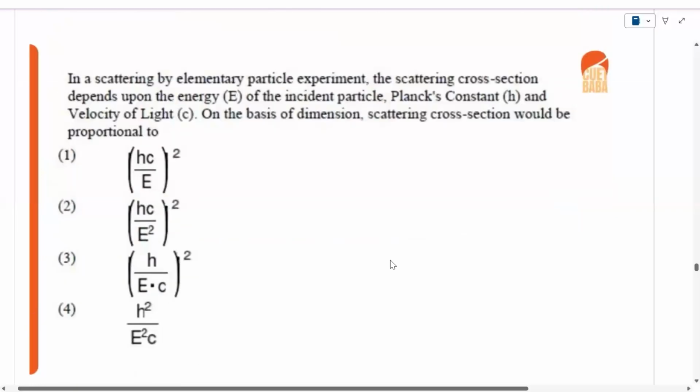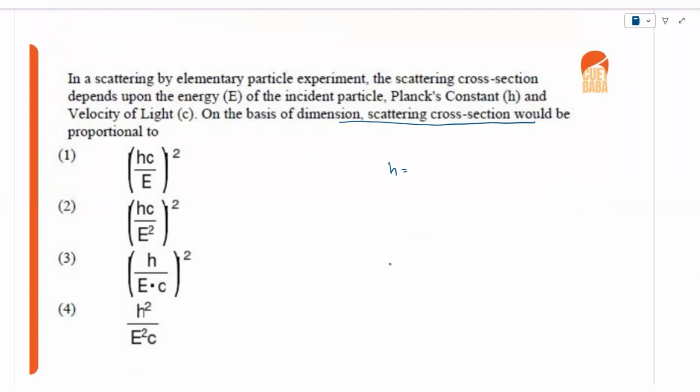Now here you can do dimensional analysis for this question. It is asking which of the options has a dimension that would be proportional to the scattering cross section. Scattering cross section, that means meter square. The dimension for h is energy over frequency, right?